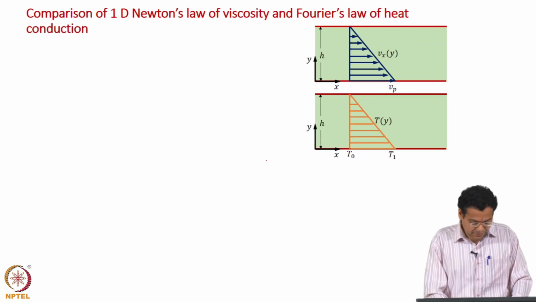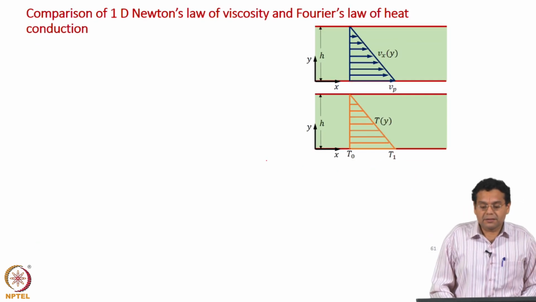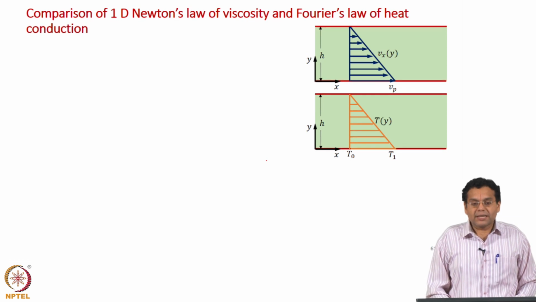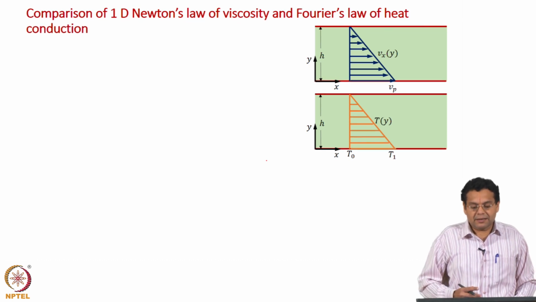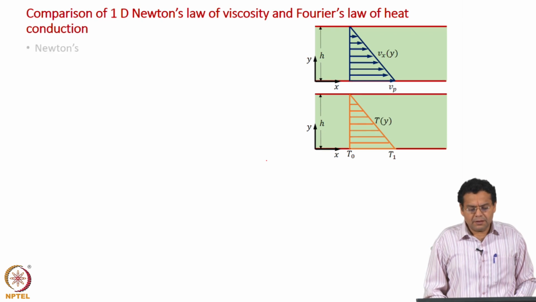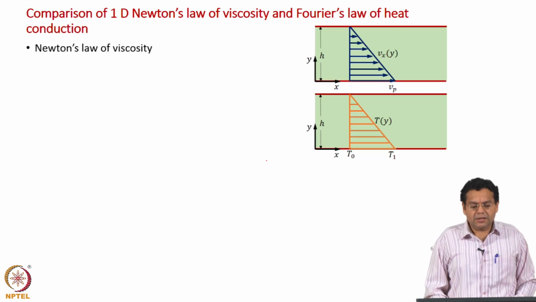Now, let us compare the one dimensional form of Newton's law of viscosity and Fourier's law of heat conduction and see whether they are similar or not. Let us write down Newton's law of viscosity, the one dimensional form, and for this we are going to interpret tau as molecular momentum flux.